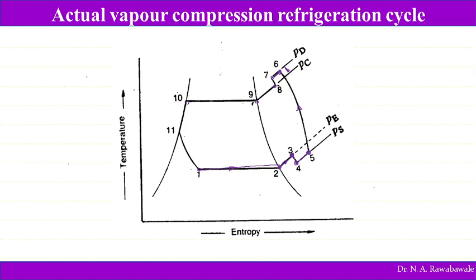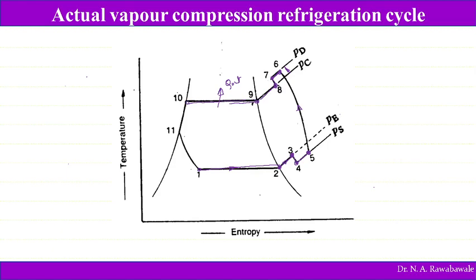And when it enters at point 7 into the condenser, due to the difference between the condenser pressure and the delivery pressure of the compressor, suddenly the pressure falls, and from point 8 onwards the condensation process starts. Heat rejection starts from 8 to 9, and from 9 to 10 the latent heat is rejected by the refrigerant. So Q out, heat is rejected in the condenser.